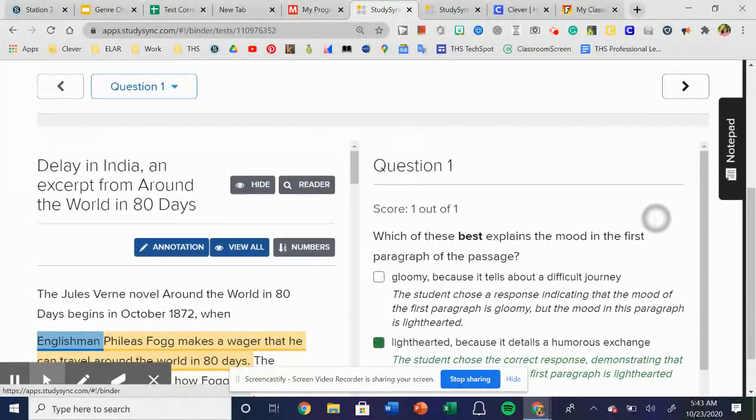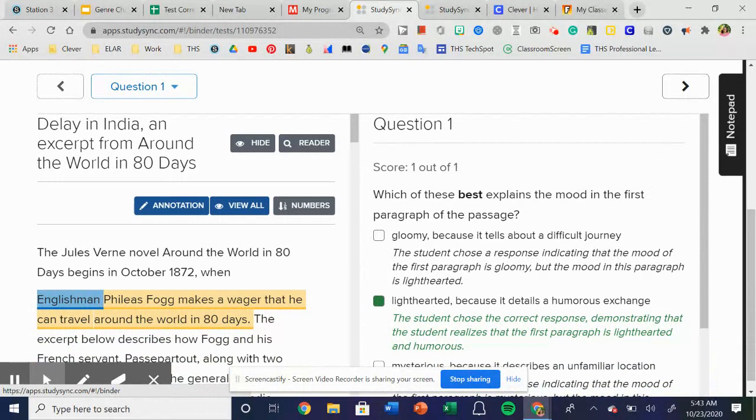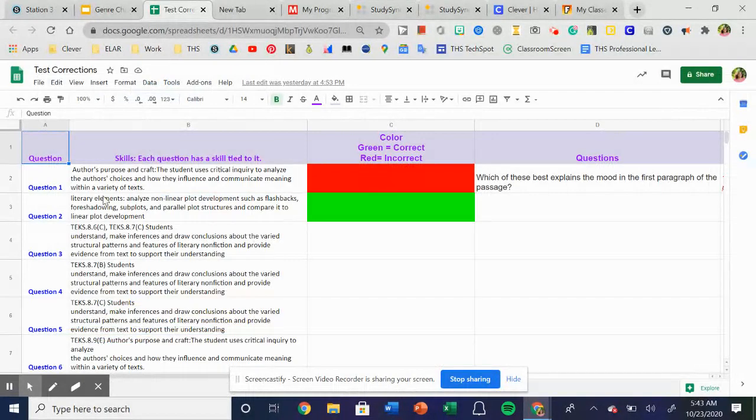For the readiness screener, you're going to get your score of how many you got right out of 24, and it's out of 24 because the two writing questions were worth 2 points each. You're going to then transfer that information onto your test correction sheet. In your test corrections, you have your questions, you have the skills that go with those questions, and you're not worried about the skills right now.